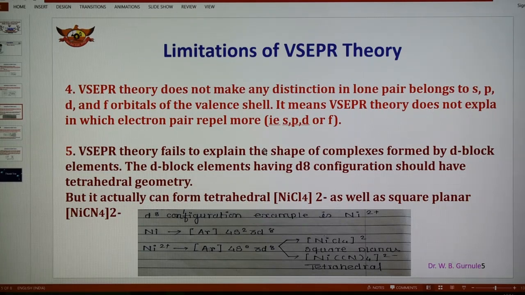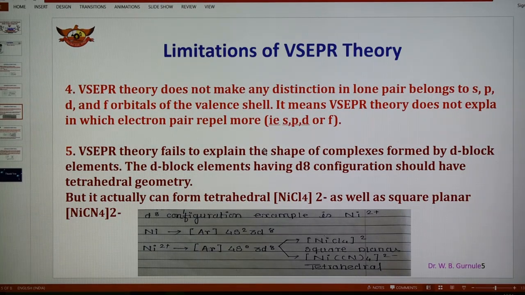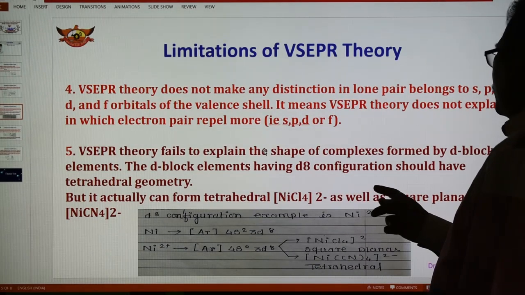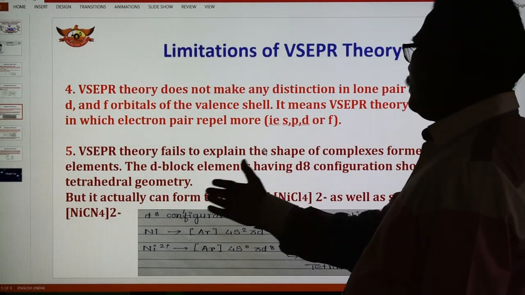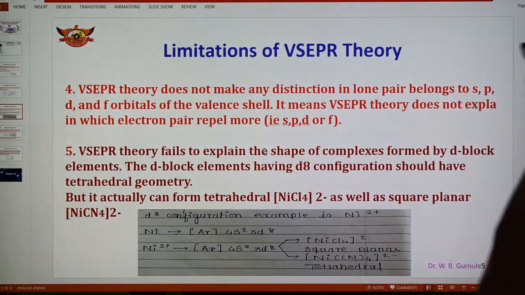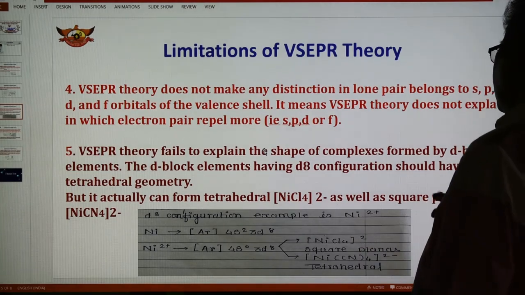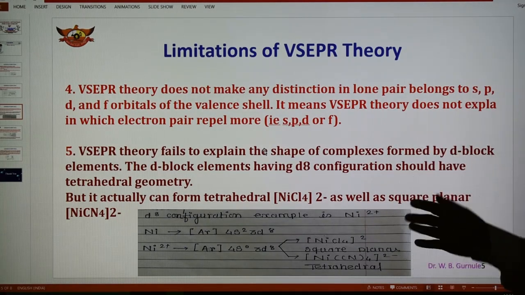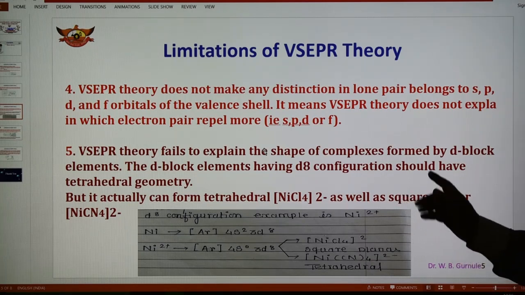And number 5, VSEPR theory fails to explain the shape or geometry of the complexes formed by d block elements. D block elements which have the d8 configuration are generally given tetrahedral geometry by VSEPR theory. But in actual practice, they can form tetrahedral as well as square planar geometry. VSEPR theory does not give any explanation for the formation of square planar complexes.